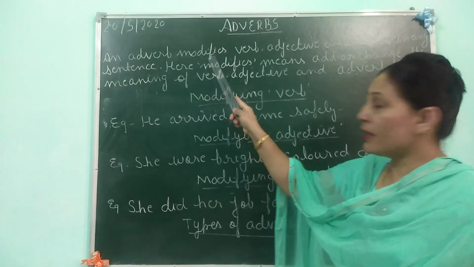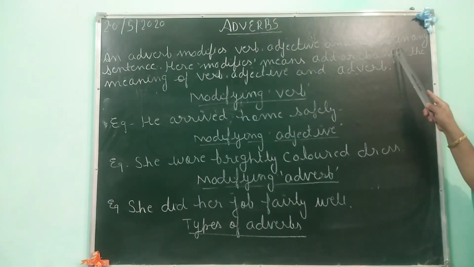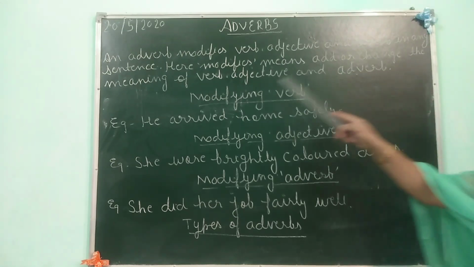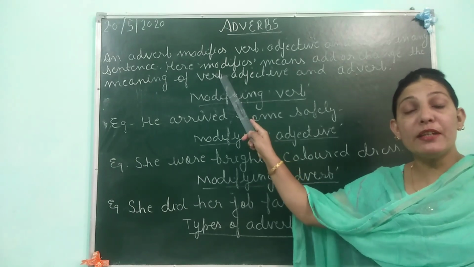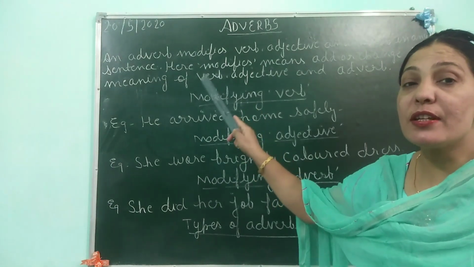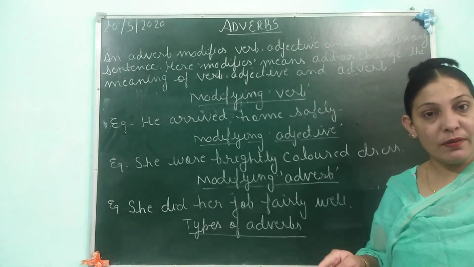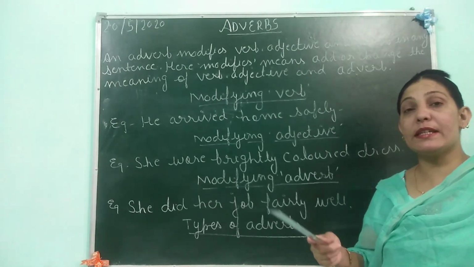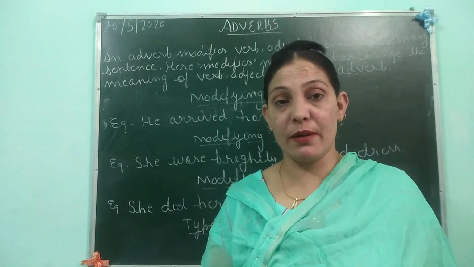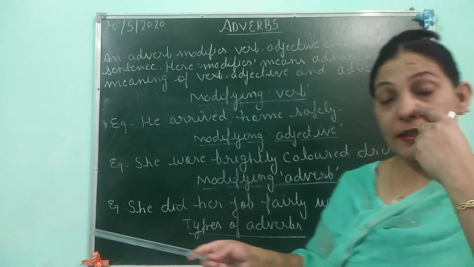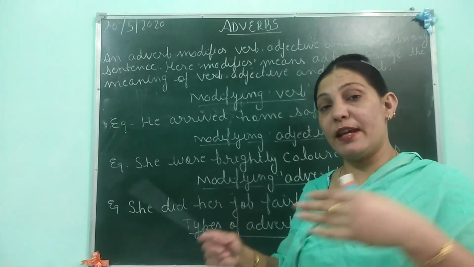An adverb modifies a verb, an adjective and an adverb in any sentence. Here, what do you mean by modifies? Modifies means change. It changes the meaning of a verb, adjective and adverb. Or you can say it gives further information about a verb, adjective and adverb. Now let us see one by one how it modifies a verb, then an adjective and then an adverb.